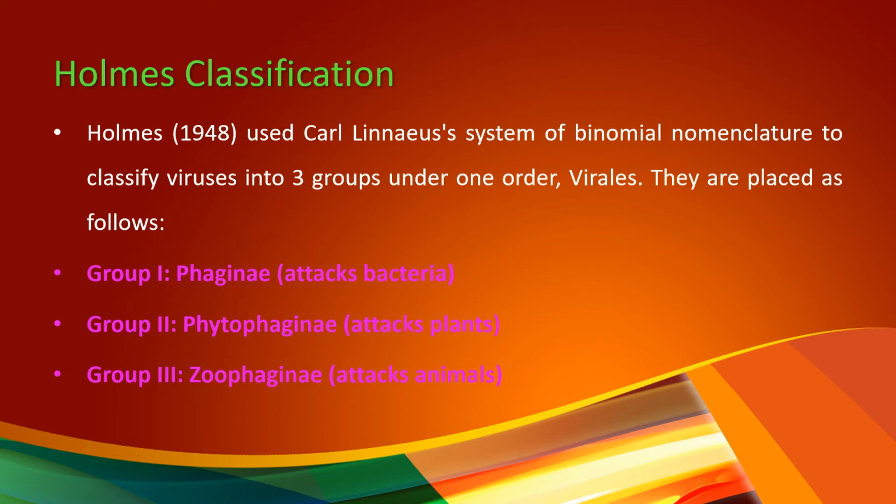These Phaginae viruses have the ability to attack bacteria. Group 2, Phytophaginae. Phyto means plants. These viruses have the ability to attack plants. The last group in this classification is Zoophaginae, which attacks animals.